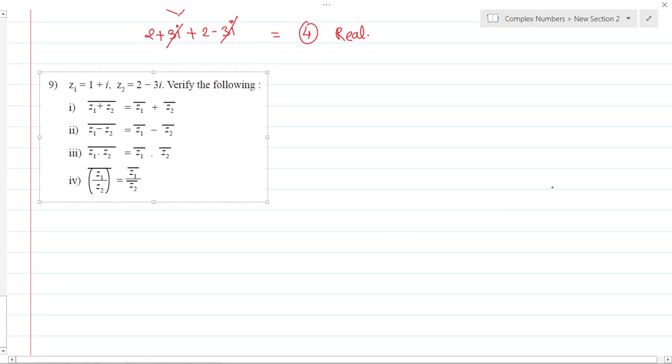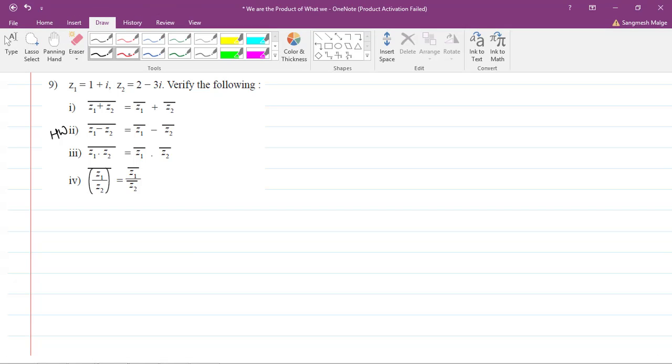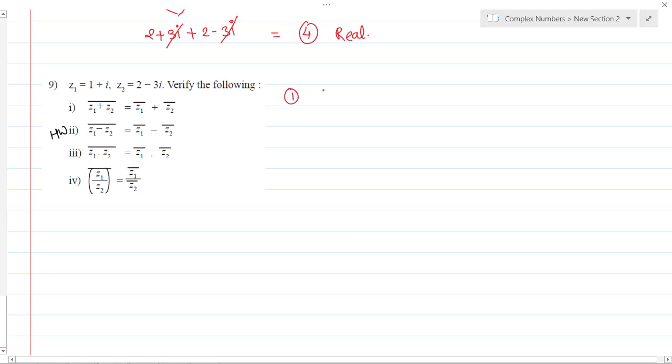Okay. So again we have given the two complex numbers z1 and z2, and we have to verify the following statements again. So I request all of you, please. Okay, first question I will solve, second question you solve as a homework question. Let's see the first one. The first one is what? I want the conjugate of z1 plus z2, it is equal to z1 bar plus z2 bar.